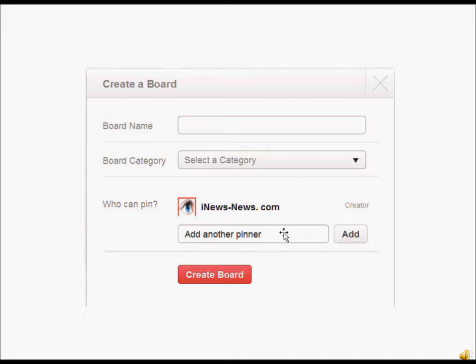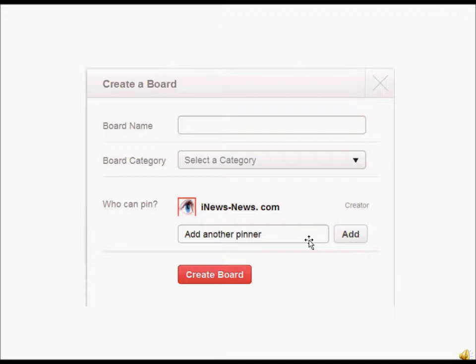Okay, now this button here you probably won't use, but I want to explain it to you because it's very interesting. You can add other people anywhere in the world, and then they can pin pictures to your board for you. The only problem with it is that you can't edit those pictures. They have to edit them for you, but they can pin them for you, and then they'll be on your board. And then they'll have to edit it if you want them edited.